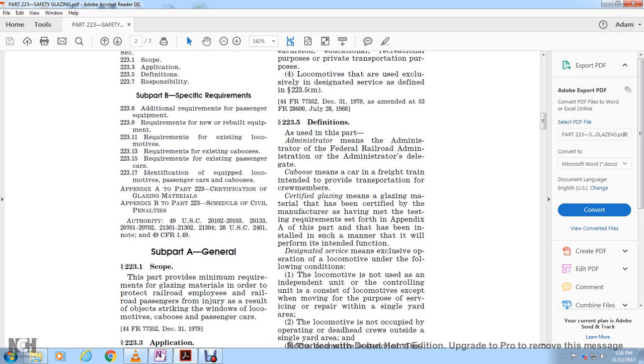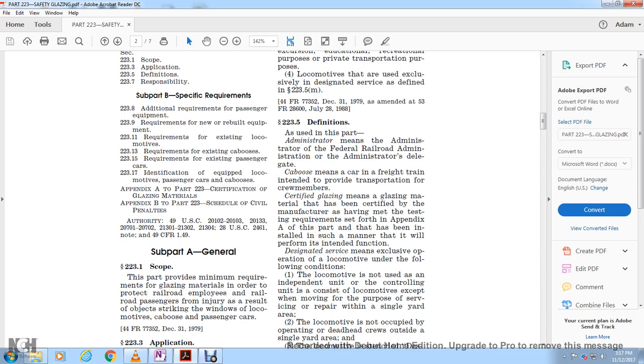Definitions. As used in this part, Administrator means the Administrator of the Federal Railroad Administration or the Administrator's delegate. Caboose means a car of a freight train intended to provide transportation for crew members. Certified glazing means glazing material that has been certified by the manufacturer as having met the testing requirements set forth in Appendix A to this part and that has been installed in such a manner that it will perform its intended function.